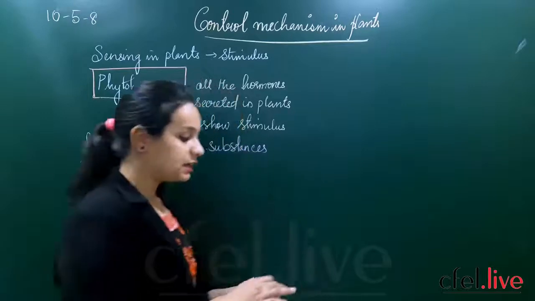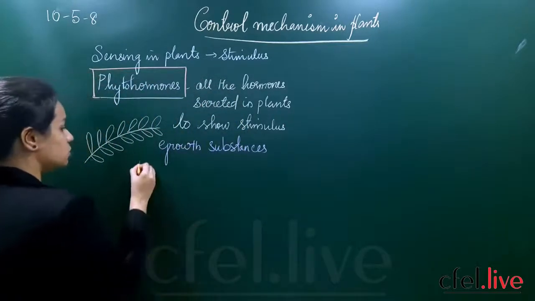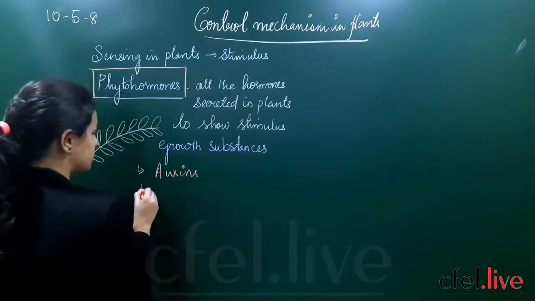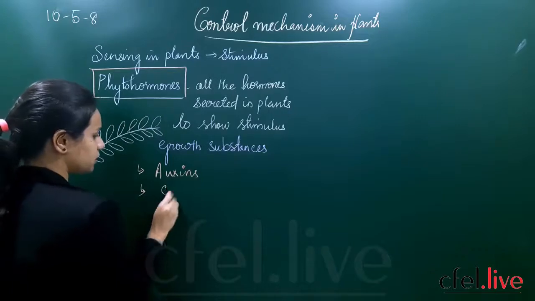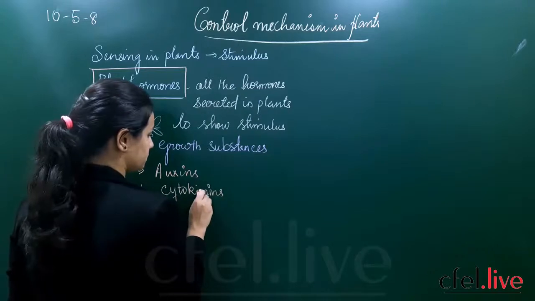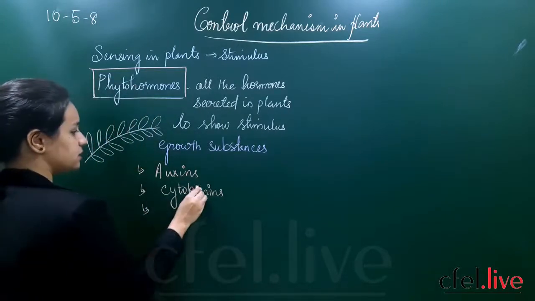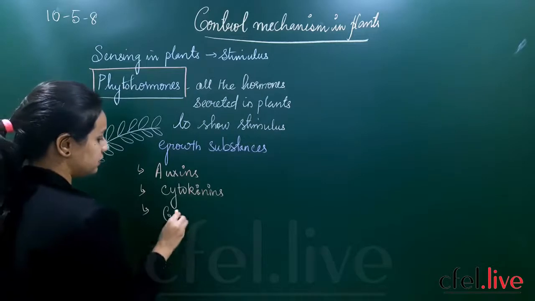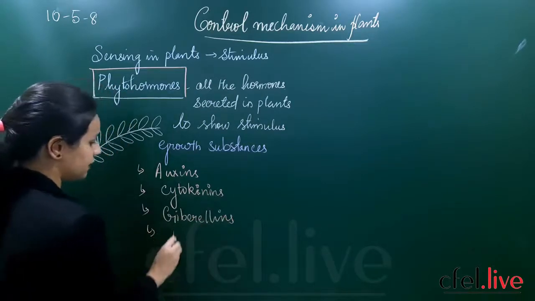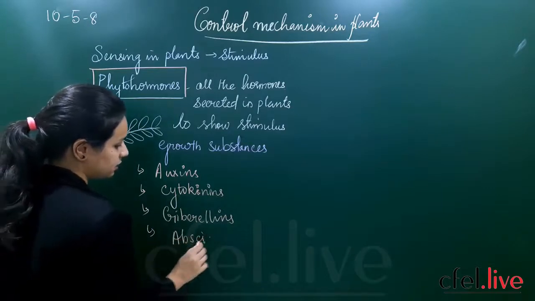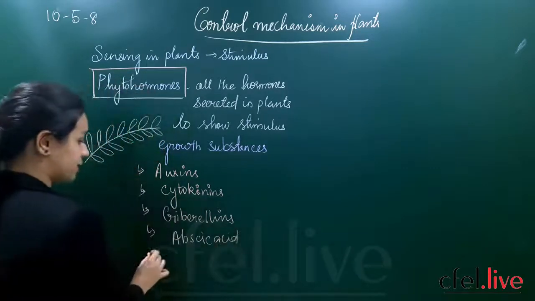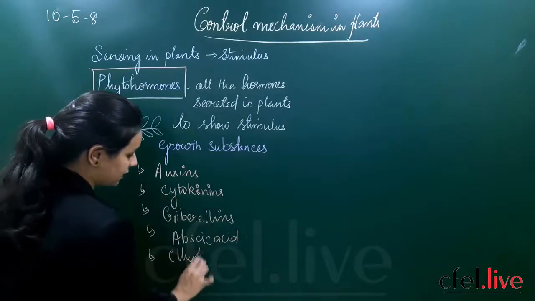So there are various hormones secreted in plants. What are the different kinds of phytohormones in plants? The first hormone is auxins, then cytokinins, then gibberellins, then abscisic acid, and finally we have ethylene.